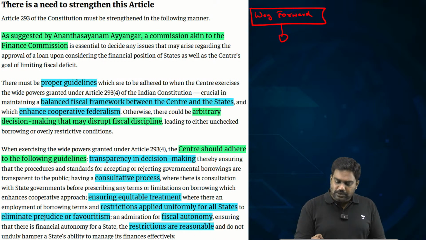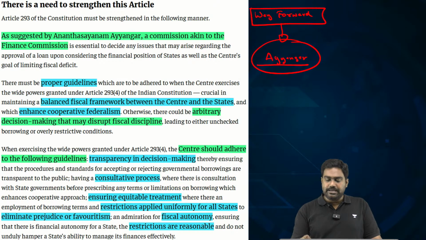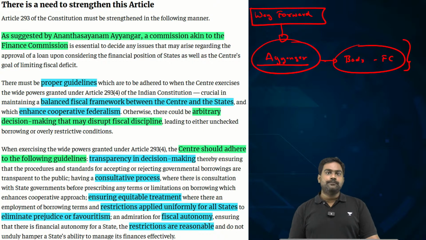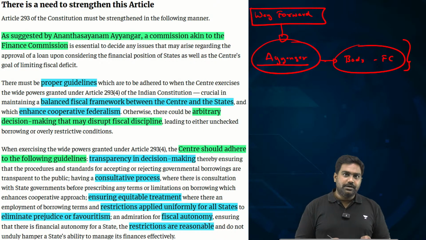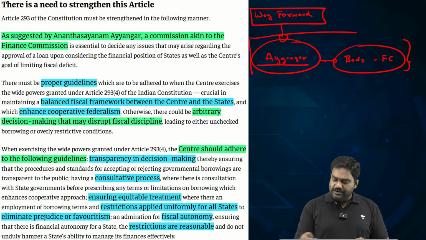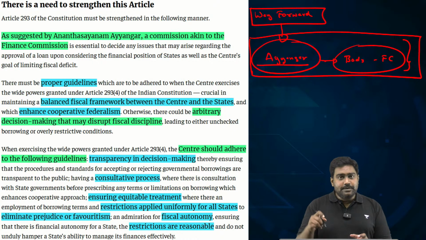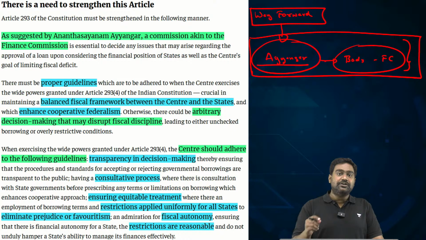The way forward would be to consider the recommendation of Mr. Iyengar, the then member of the Constituent Assembly, who had recommended a body similar to the Finance Commission to decide on these matters. Instead of allowing the center to decide the borrowing limit and place conditions and restrictions on the borrowing ability of the state under Article 293, it should be a constitutional body similar to the Finance Commission that could provide for fair treatment to the center and states.